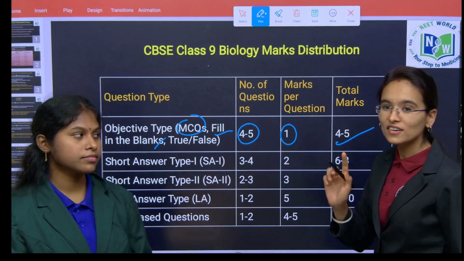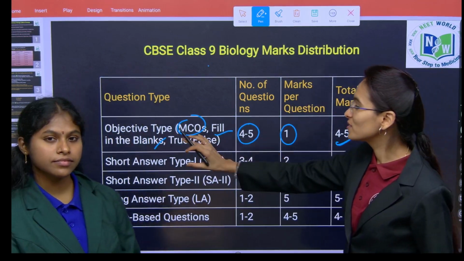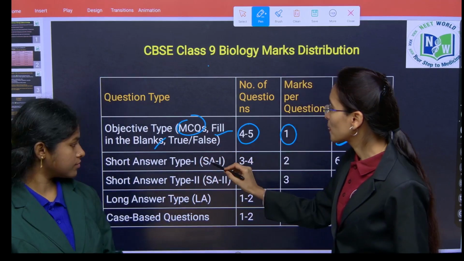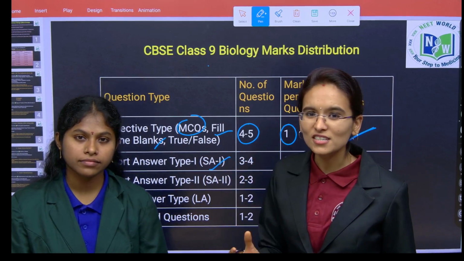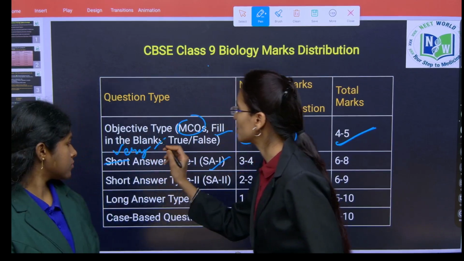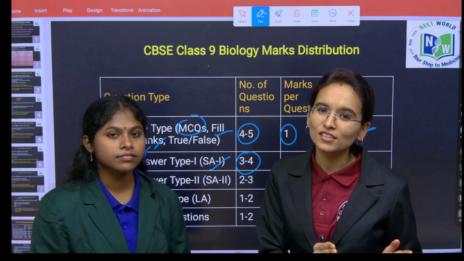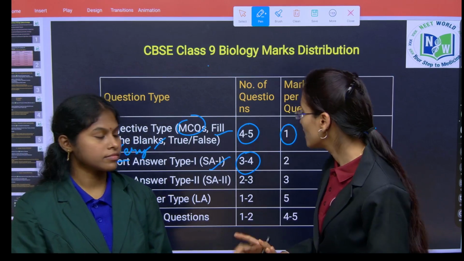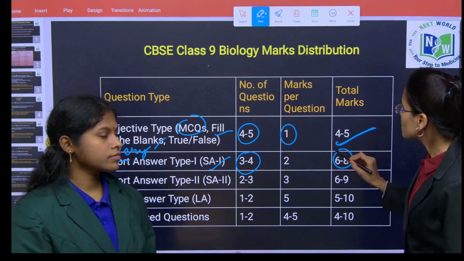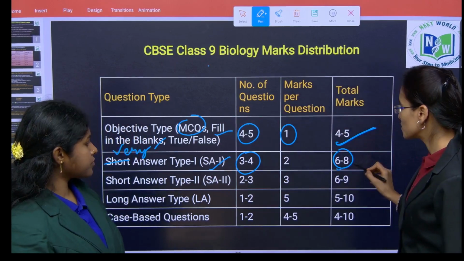So if you look into the first section, total marks you are going to score is 4 to 5 marks, children. These are objective type of questions. Next, if you see Section B, these are very short answer type of questions. Here you are going to get approximately 3 or 4 questions, and each question is going to carry 2 marks. So finally, total marks you are going to get in Section B is 6 to 8 marks, children.